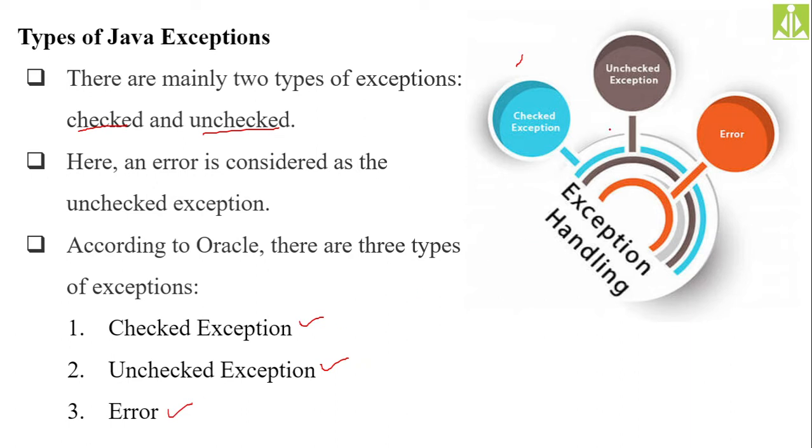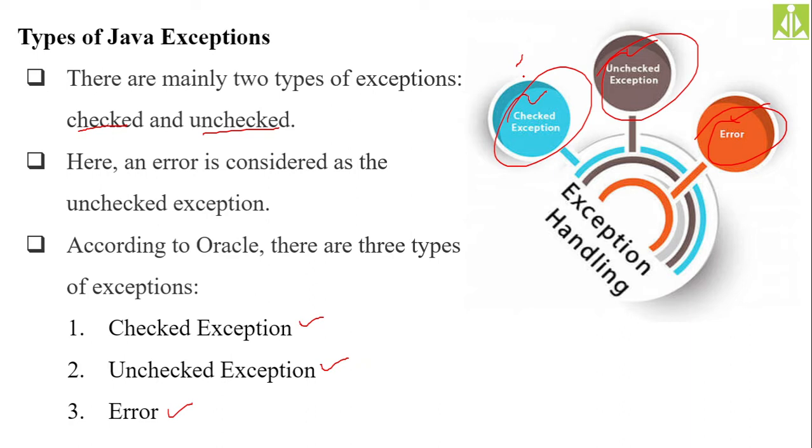As you can see over here, exception handling is nothing but the study of these exception categories: checked exceptions, unchecked exceptions, and errors. If you become familiar with these things, I can say 90% of the job is done. If you know what is checked and how we can handle it, if you know what is unchecked and how we can handle it, and what errors are and whether we can handle them, if you know all these things, 90% of your job is done.